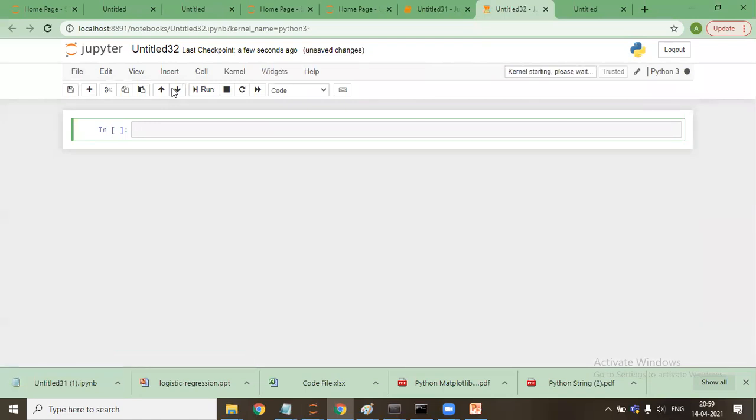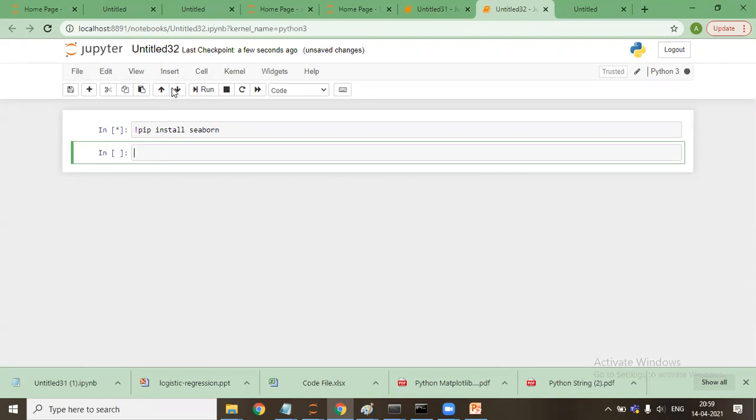Now I'll say pip install Seaborn, shift enter. So it will install it here only. It will take 2 minutes and it will install.